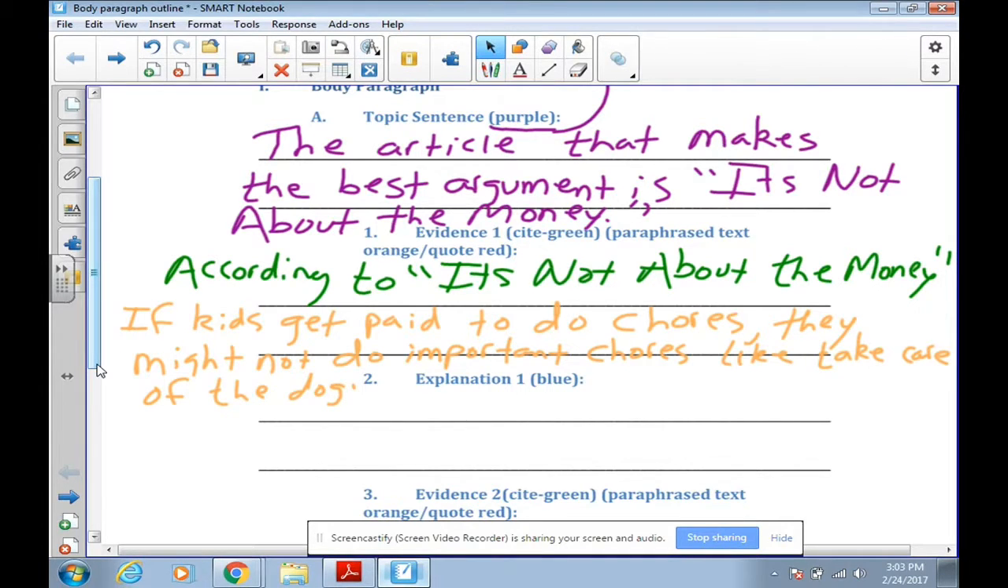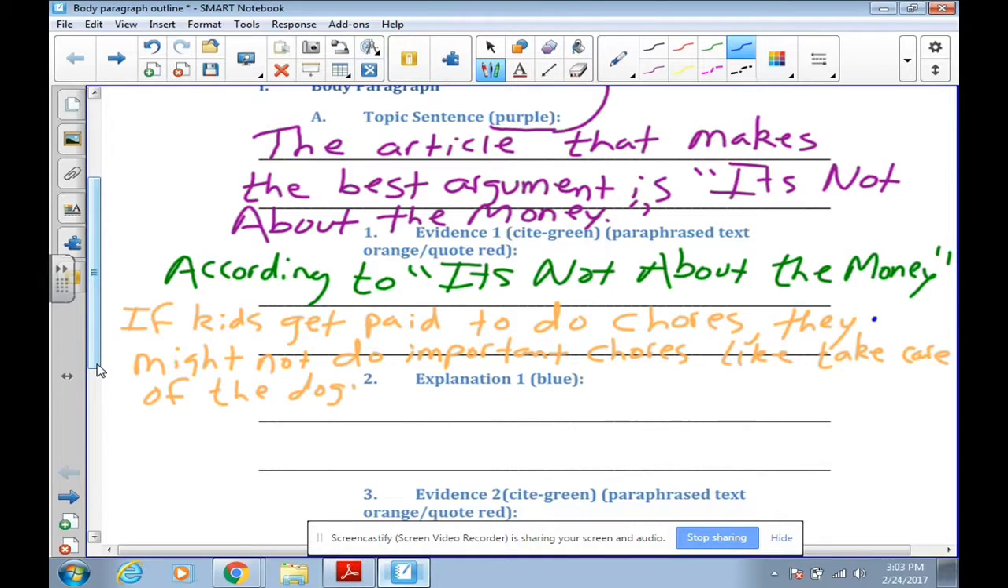The next thing I'm going to do is I'm going to explain, and this is where this type of paper takes on a little bit different role than what we're used to, because now our explanation is trying to explain how this text evidence is very persuasive and how it's really good and how it makes this article the best out of the two. So this is where we apply our ethos, logos, and pathos.